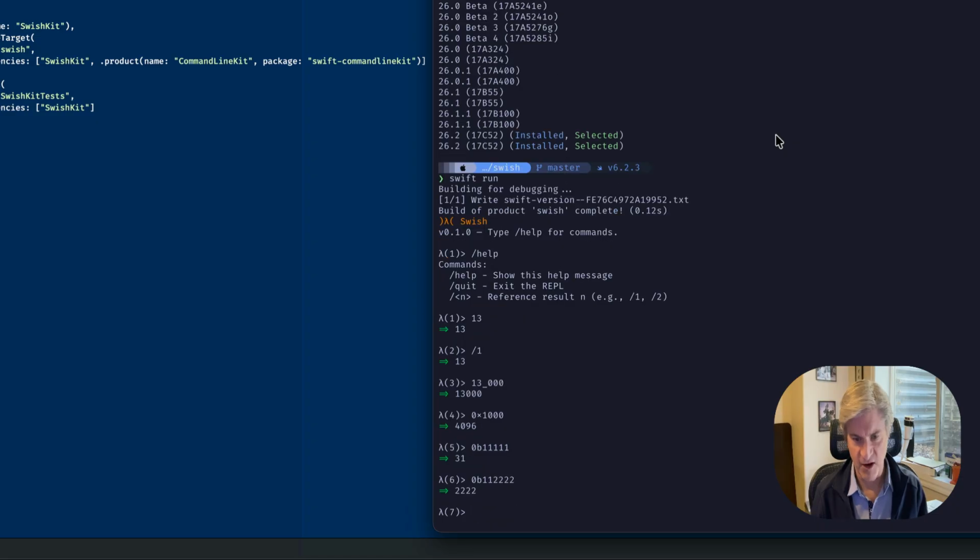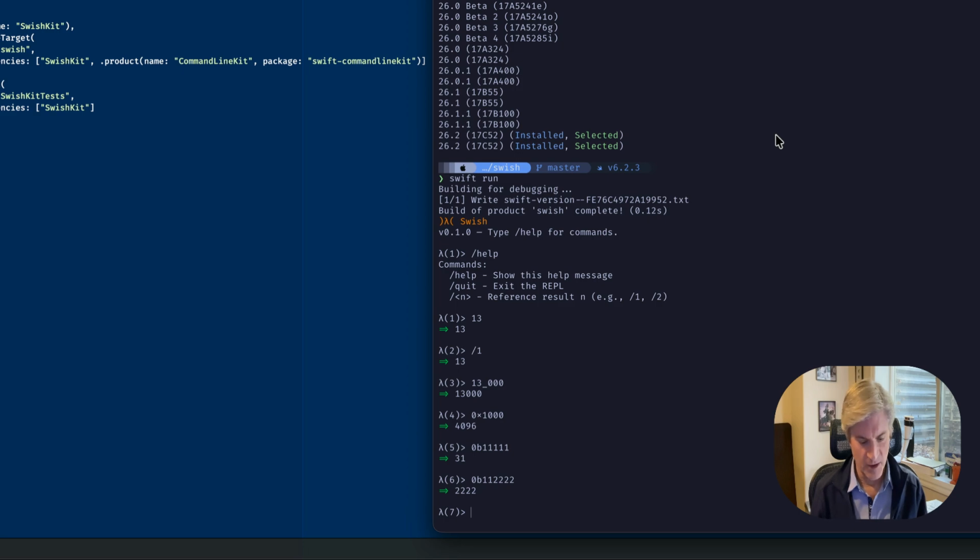There is an error. Oh, that's a bug. Shouldn't have done that. Actually, what happened there is it recognized 0B11 as a number, and then it recognized 222 as another number and returned the 222. Still a bug that it didn't recognize that that was supposed to be one number and not two numbers.